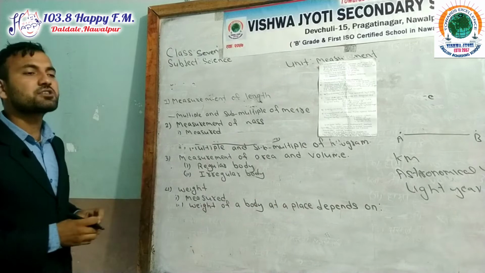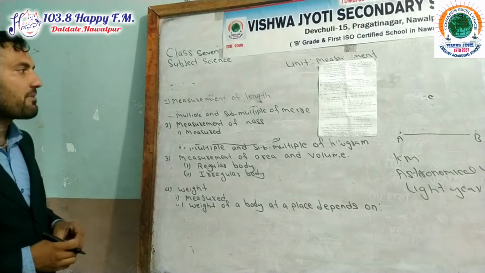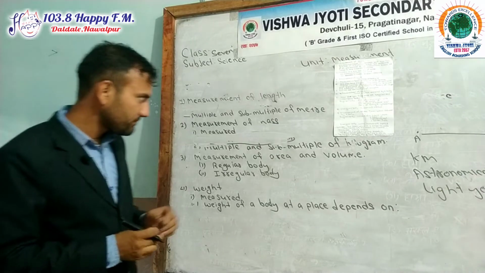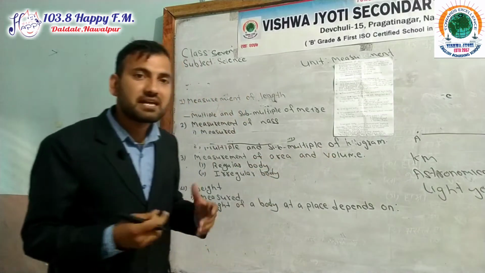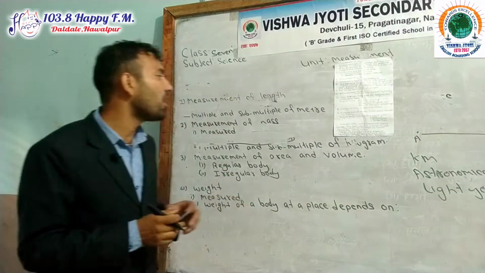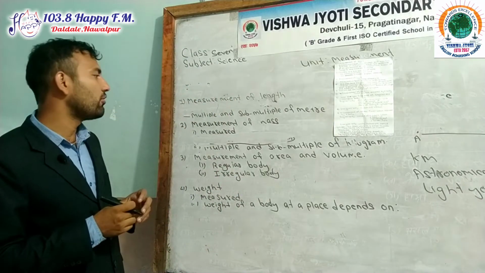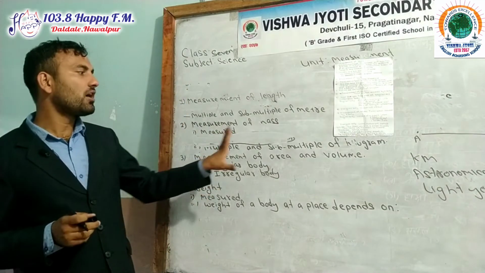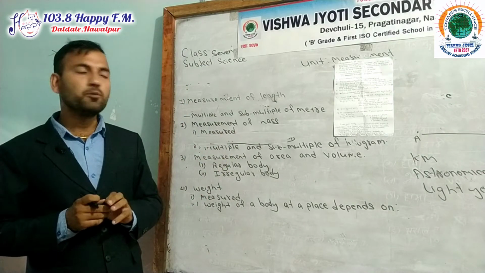Examples of sub-multiples of kilogram are gram, centigram, milligram.